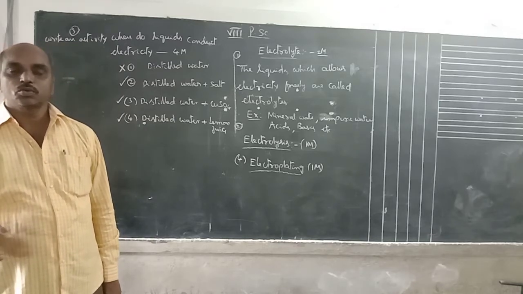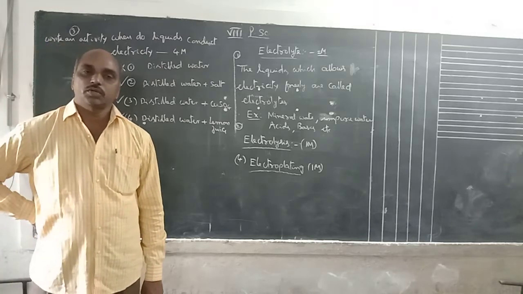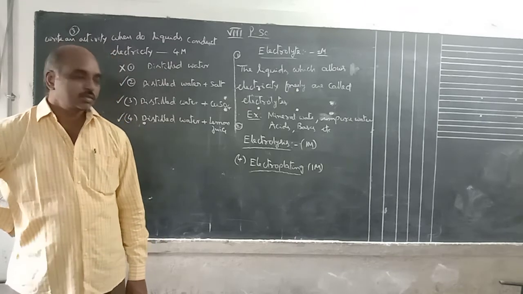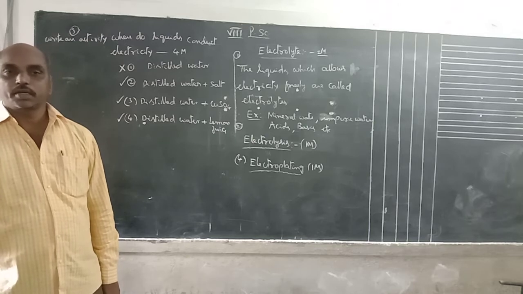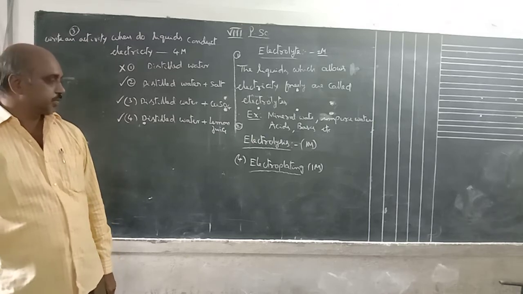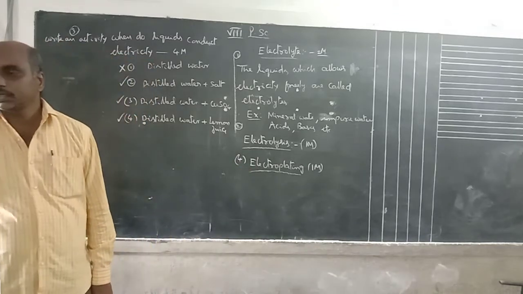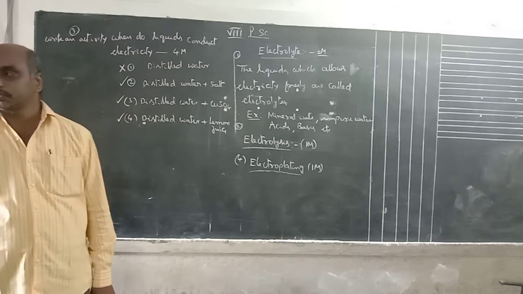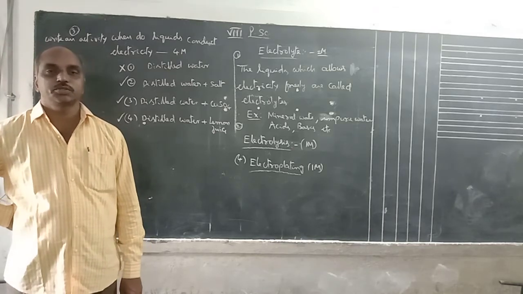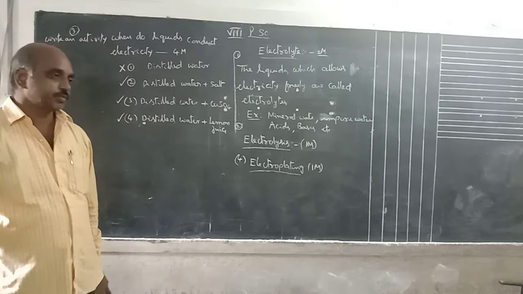For example, coating of copper on an iron key, coating of silver on an iron key, the coating of silver on cheap articles. These are all coating of gold on cheap articles, that is 1 gram gold ornaments. These are all electroplating processes. Electroplating is a process in which costly materials are coated on cheap articles by using the process of electrolysis. That is electroplating.